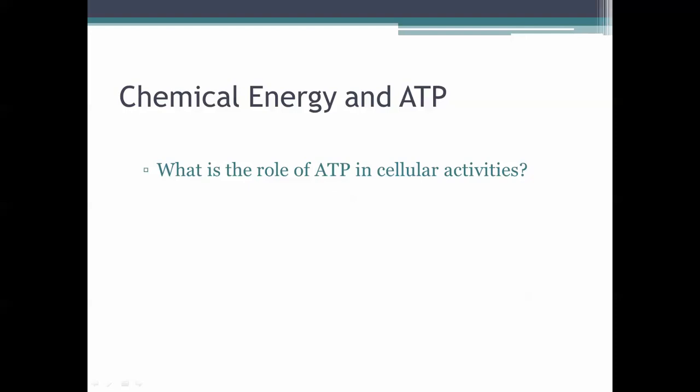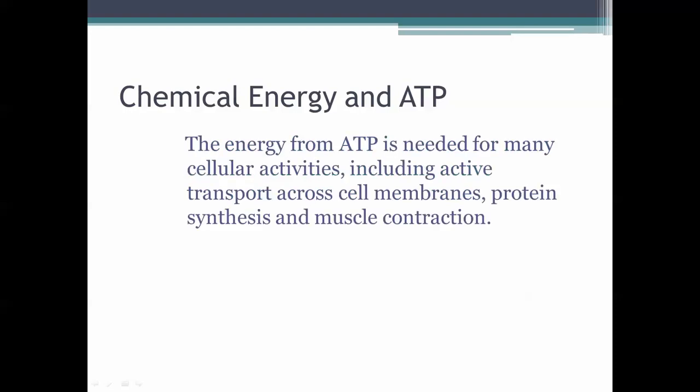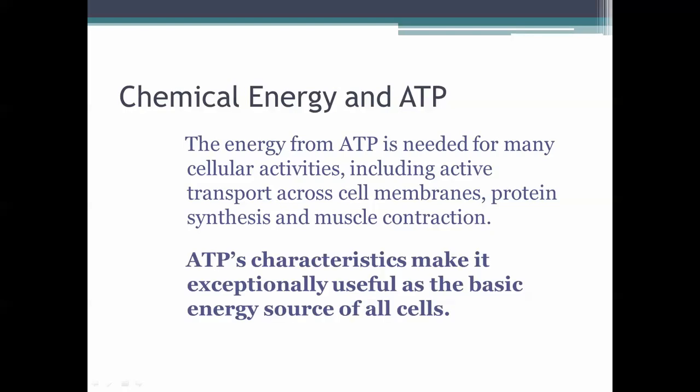And so we're going to look at the role of ATP inside the cell or in cellular activities. The energy from ATP is needed for many cellular activities, including active transport, which we just talked about, endocytosis and exocytosis, protein synthesis, which we will get to in later chapters, and muscle contraction, which might be more of an anatomy and physiology topic. ATP's characteristics make it exceptionally useful as the basic energy source of all cells. So anything that goes on in the cell is going to require ATP to make it go.